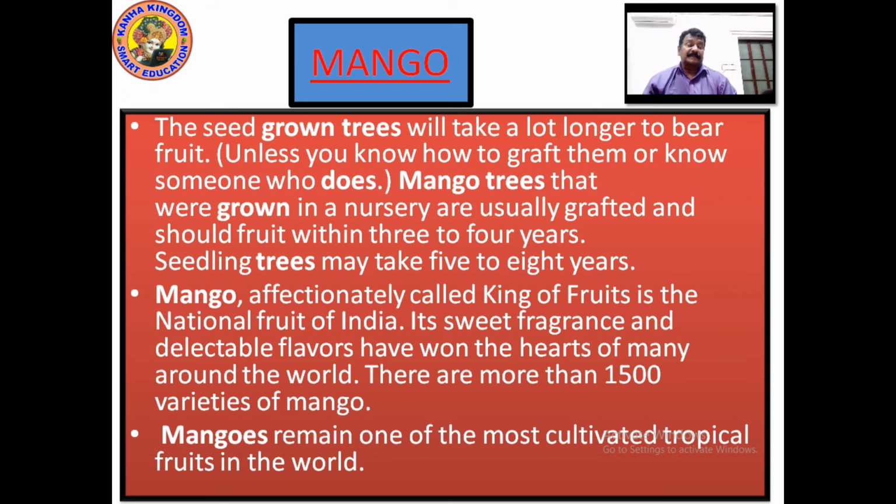Mangoes are the topmost choice of every individual throughout the world. Everybody likes mango to eat. So it's cultivated tropically in all the places, wherever it's suitable, wherever there is place, they cultivate mangoes, right? Please write this down so that we can go ahead. I'll give you 5 seconds.